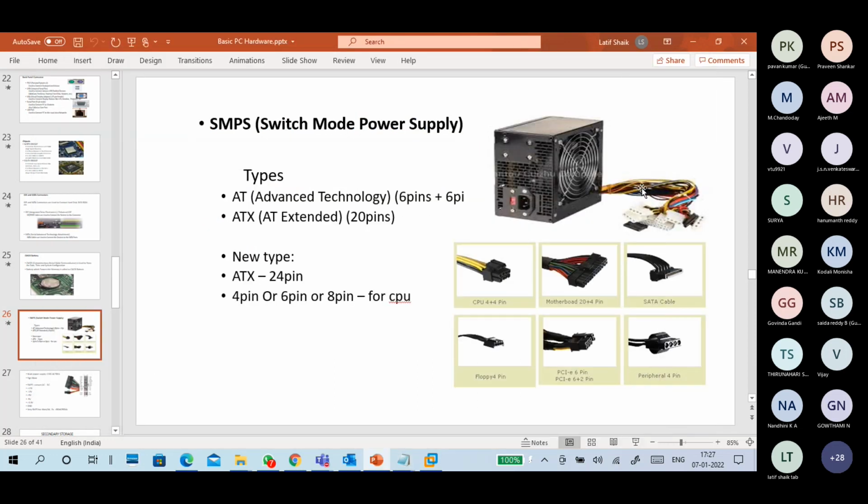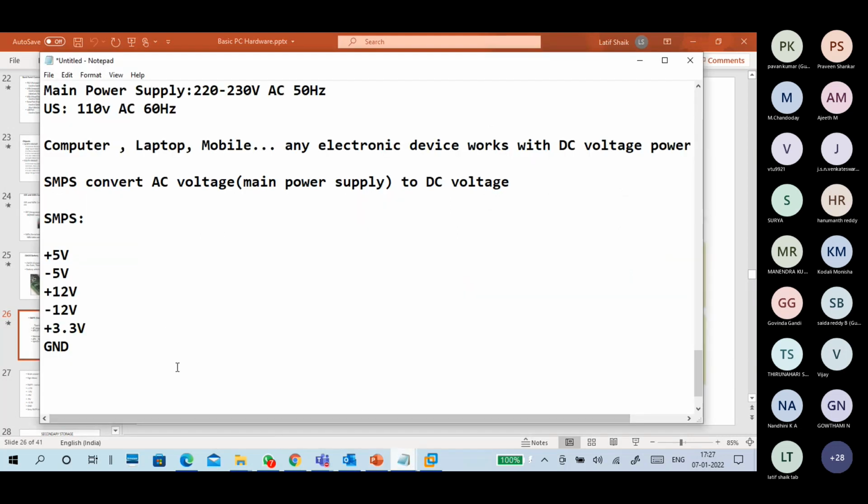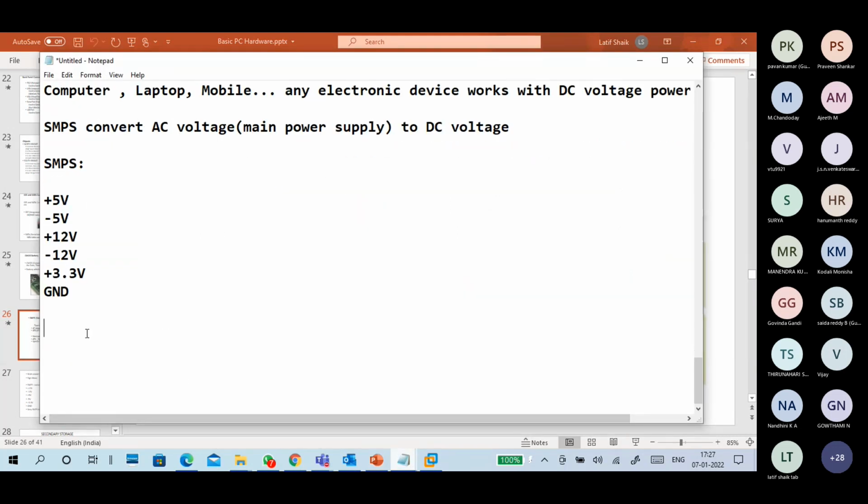You can also see on the SMPS these different colors. A yellow color represents 12 volts, red represents 5 volts, gray represents 3.3 volts, and black represents ground. So these are the different voltages we are getting from the SMPS to the motherboard, mainly through a 20 pin or 20 plus 4, which means 24 pin, supply.